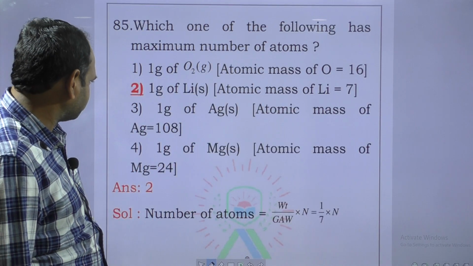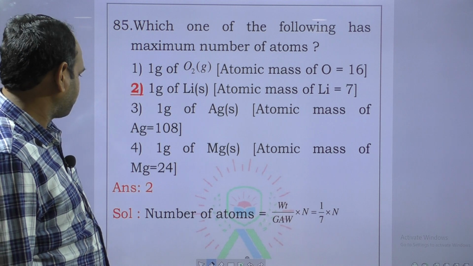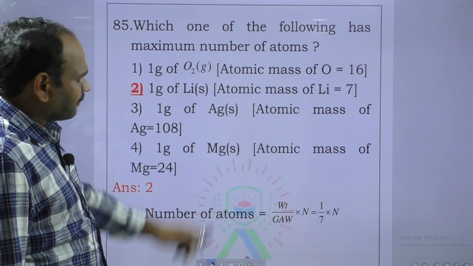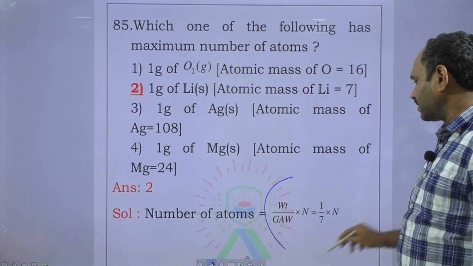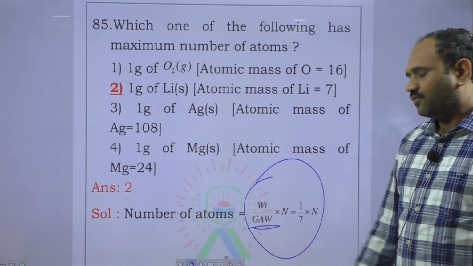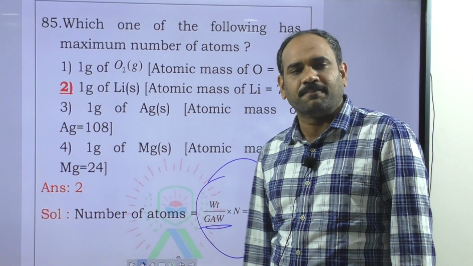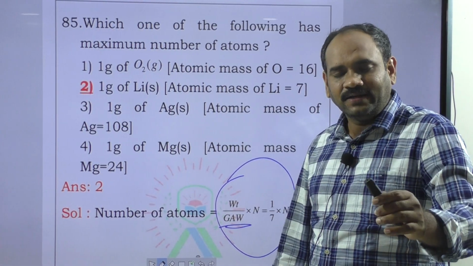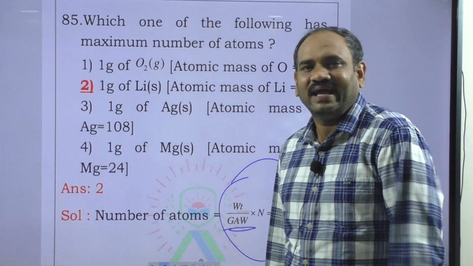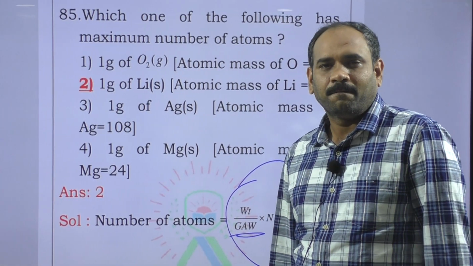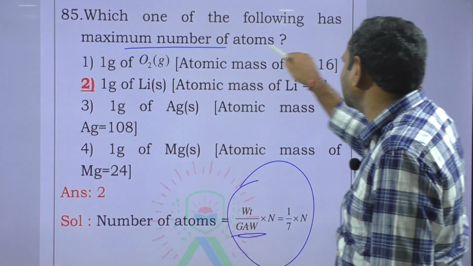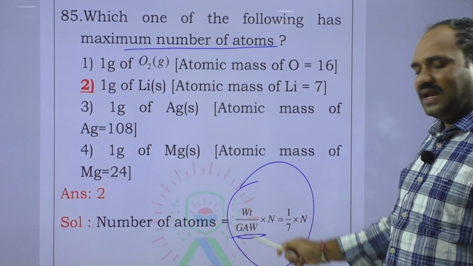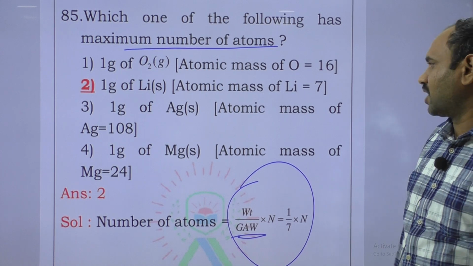Next one is number of atoms. Number of atoms is nothing but weight by atomic weight into Avogadro number. That's why the element which has less atomic weight contains more number of atoms. Which of the following contains the maximum number of atoms? Less atomic weight, more number of atoms.